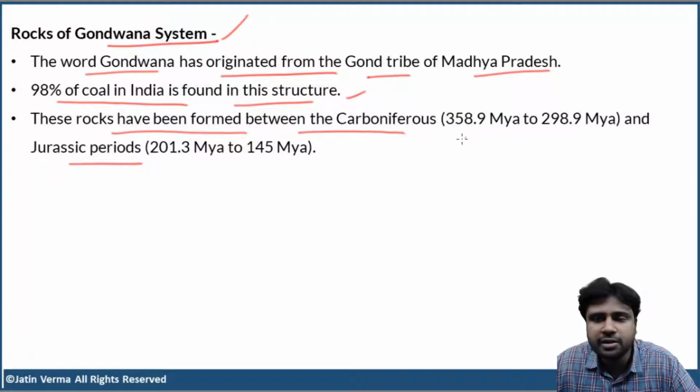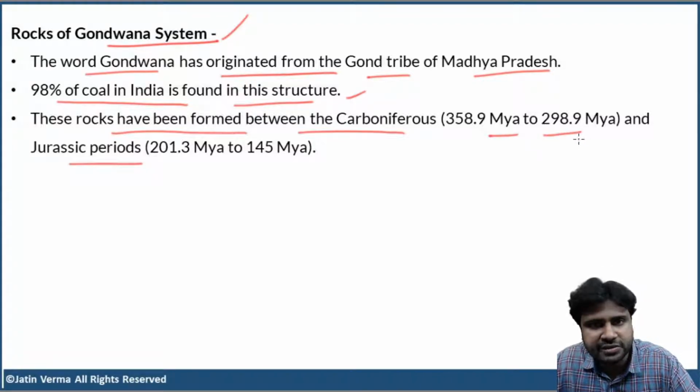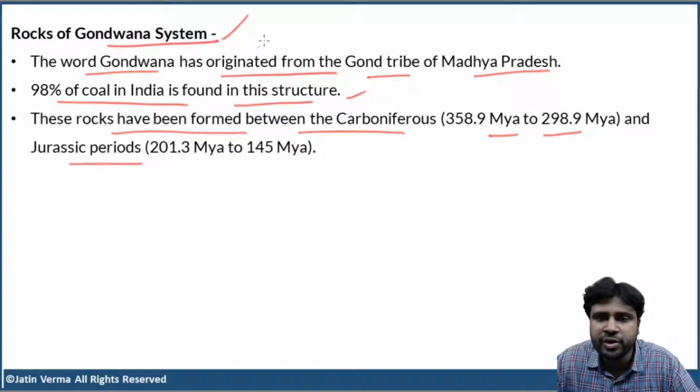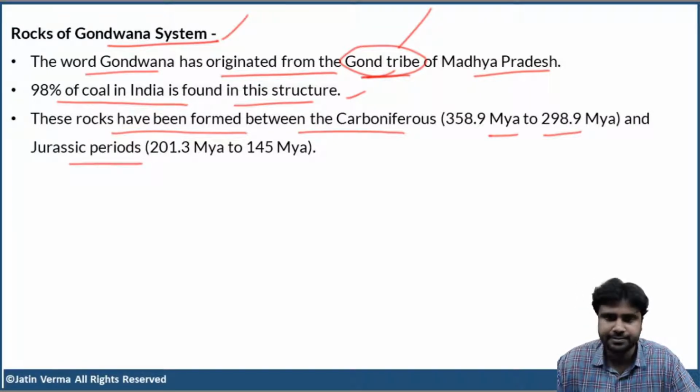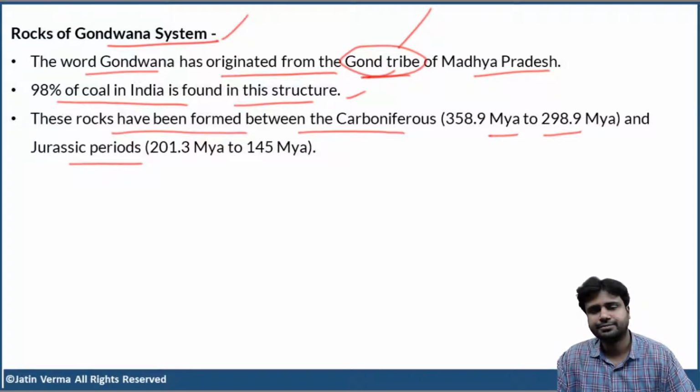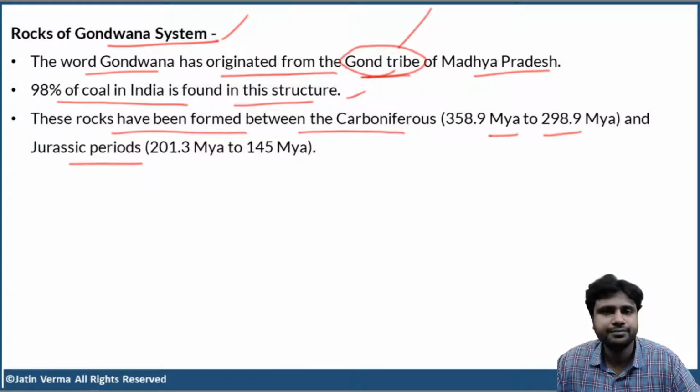As we have discussed before, Carboniferous period extends from 358.9 million years ago to 298.9 million years ago. And the Jurassic period extends from 201.3 million years ago to 145 million years ago. So between these two periods, the rocks of Gondwana system formed. Okay. And the word Gondwana originated from the Gond tribe of Madhya Pradesh. Clear, right? So as of now, this information is enough. Don't worry about it. So clear, guys?